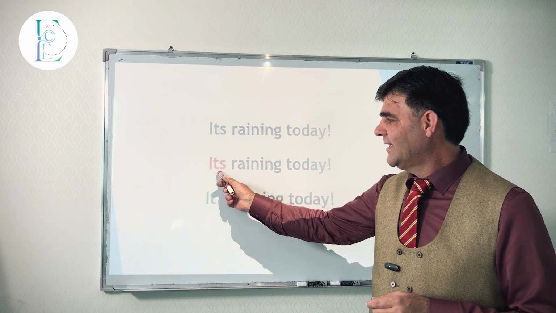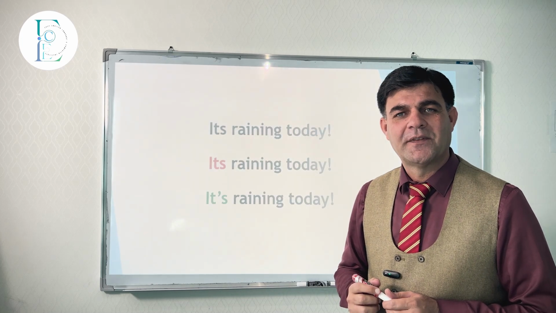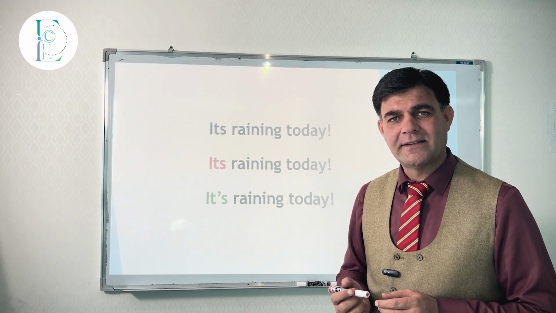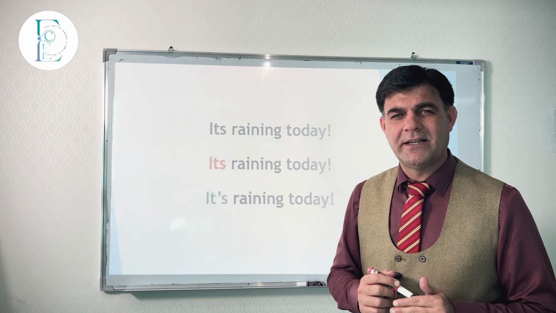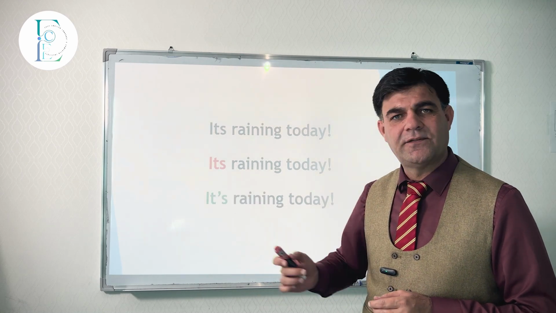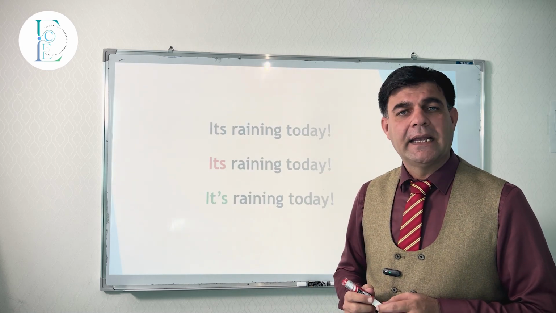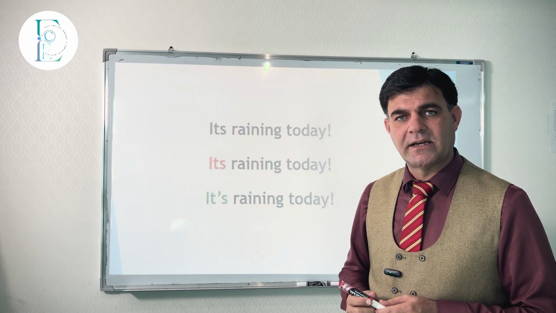And this one, its, this stands for possession. Its color. I like this car, but its color is very bad. Its color. So this stands for possession. And here it means it is raining today. And the correct answer is